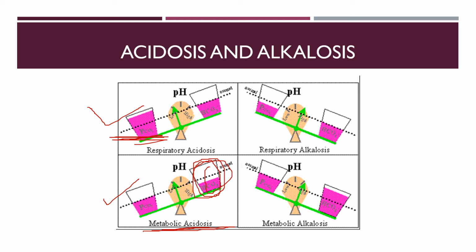Similarly, when the pH is more than 7.4, it is alkalosis. This alkalosis can be of two varieties. One is respiratory alkalosis, when there is PCO2 washout, so less partial pressure of carbon dioxide. Or when the bicarbonate accumulation is more, that is metabolic alkalosis.